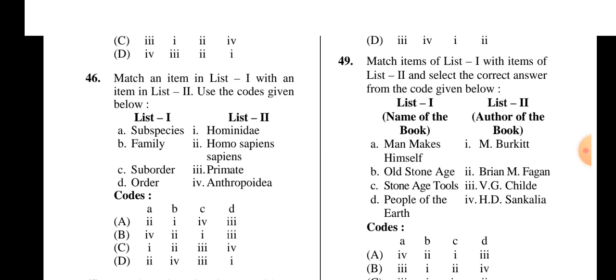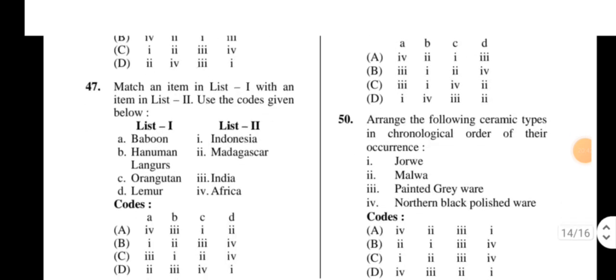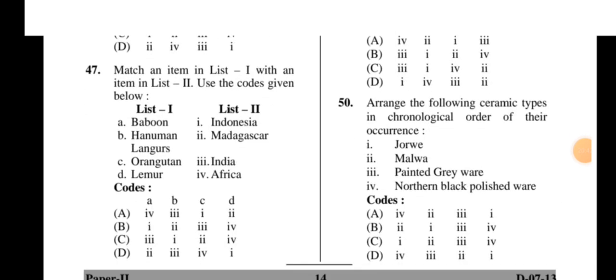Match the following. Here the right option is A. Next, 47. Baboon, Hanuman langurs, orangutan, lemur, and four other options.